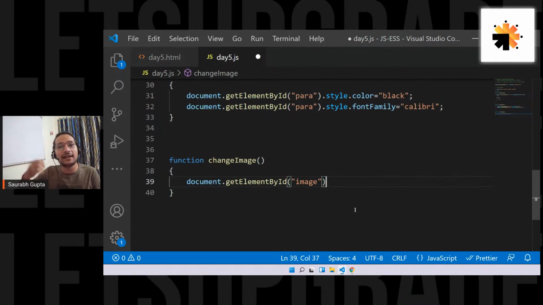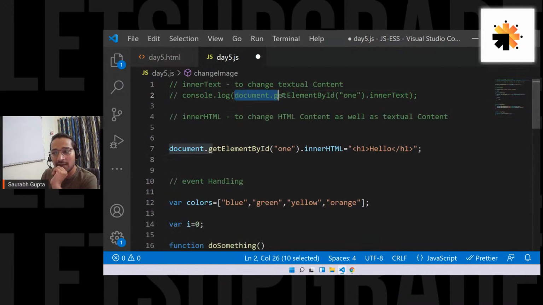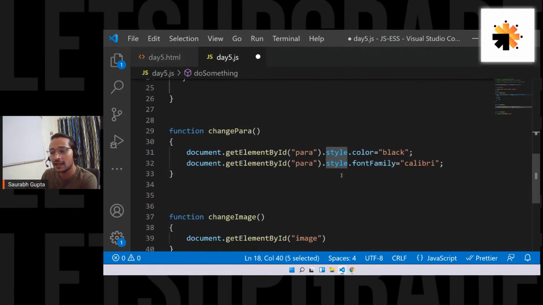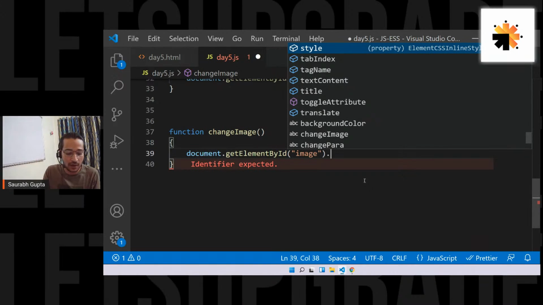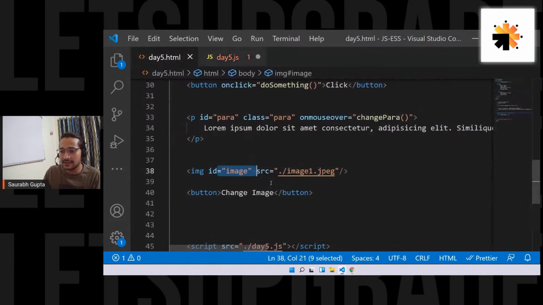Now I want to change its attribute. Let's go from the start. Select the element. If you want to change its textual content, use .innerText. If you want to change its HTML content, use .innerHTML. If you want to change its CSS, use .style. And if you want to change its attribute, use directly dot whatever attribute you want to change. So I want to change src, dot src. This is the attribute which is telling which image to display. So I want to manipulate this attribute's value.